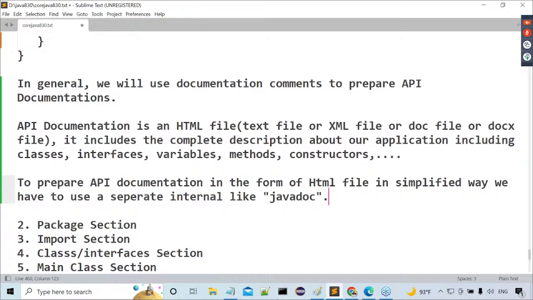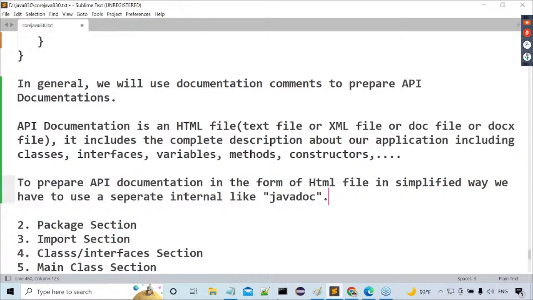That's okay, fine. But now tell me, sir, how are we able to use the Javadoc tool to prepare API documentation? That's my question. I understood the purpose of Javadoc: to simplify API documentation creation, we use the Javadoc tool. Now tell me an example of how I'm going to prepare API documentation with the Javadoc tool.